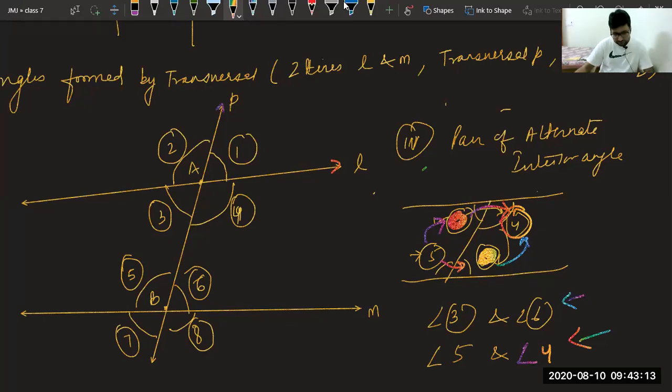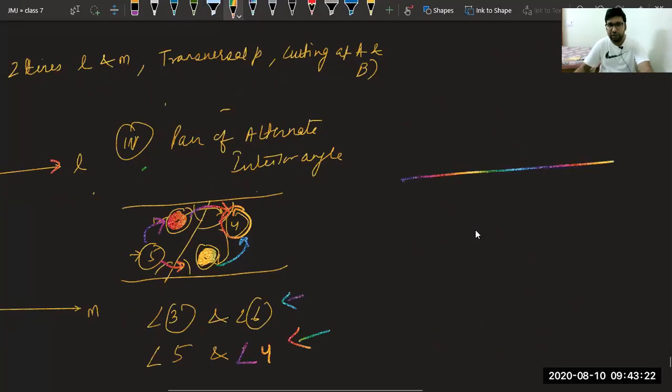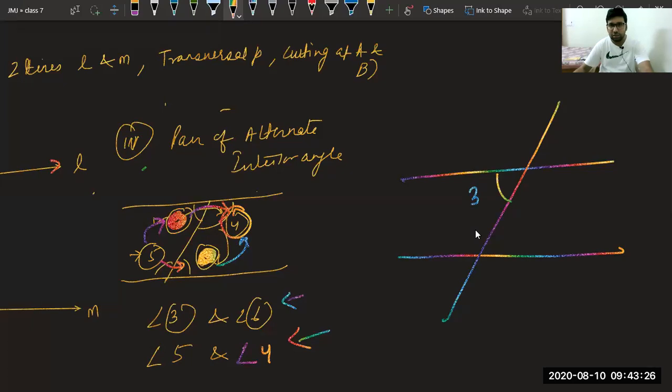Sir, how is angle 6 the alternate interior of 3? Beta, I was telling you. Please see again. Lavya, one more time. We had these two lines. This was angle 3. This was angle 4. This was angle 5. This was angle 6. Alternate means you have to skip one. After 3, if you walk, you get 5 on the way.